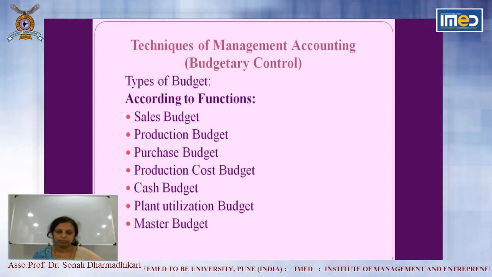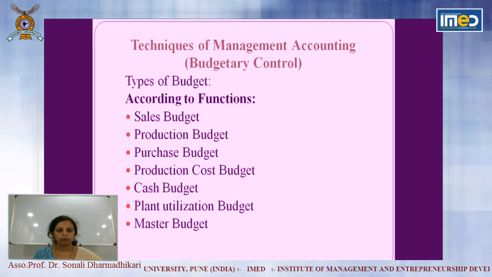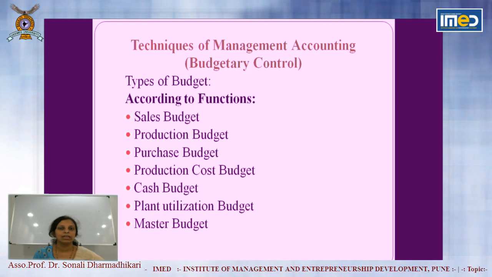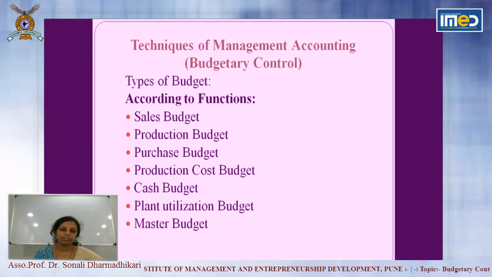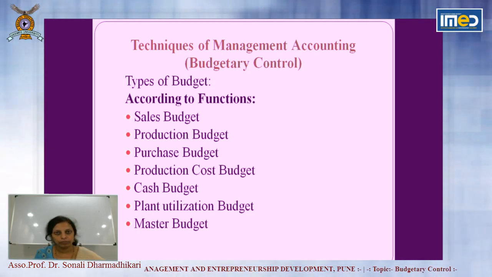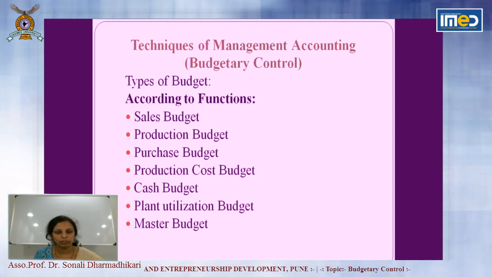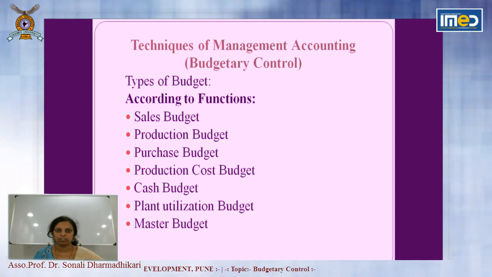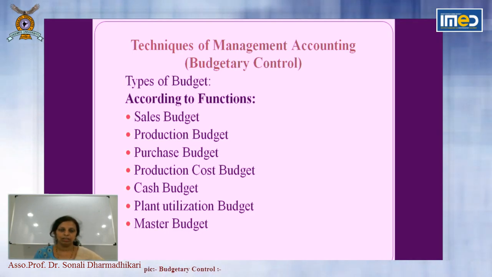According to functions, what are the types of budget? When the organization starts to design the budget, it has to consider all functions of the organization, the departments working to achieve the objectives of the organization. Now the starting point is the sales budget.